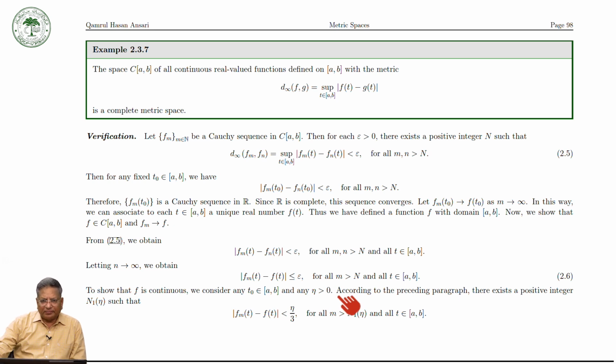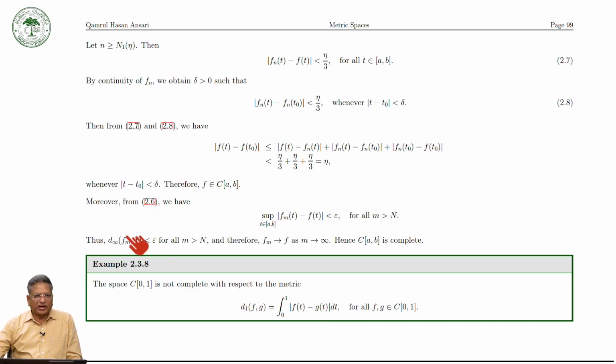According to the preceding paragraph, there exists a positive integer n1(eta) such that mod of f_m(t) minus f_n(t) is less than epsilon by 3 for all n greater than n1(eta) and all t in the closed interval [a,b]. This is true from this thing, so we will get this one.